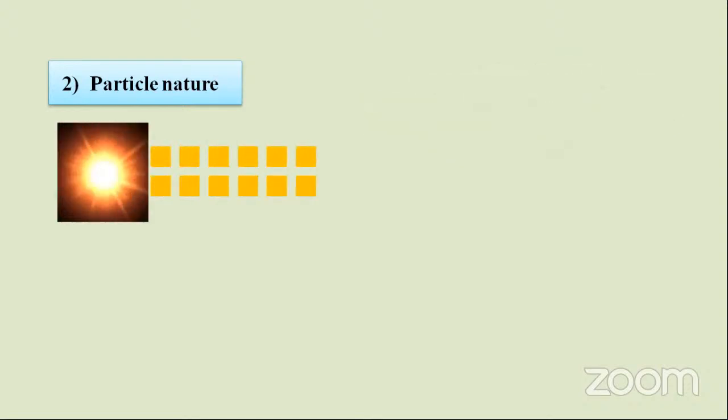Whenever we observe sunlight, it is exhibiting in terms of photons. The yellow color blocks are the photons. Light is said to behave like particles. Just now, in previous slides, we discussed that light behaves as a wave. The proof we also observed using the phenomena of interference, diffraction, refraction, and reflection. Now we are observing that light is said to be like particles also.